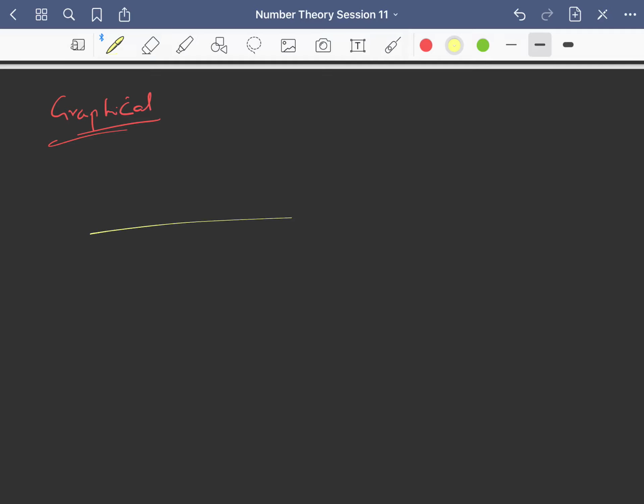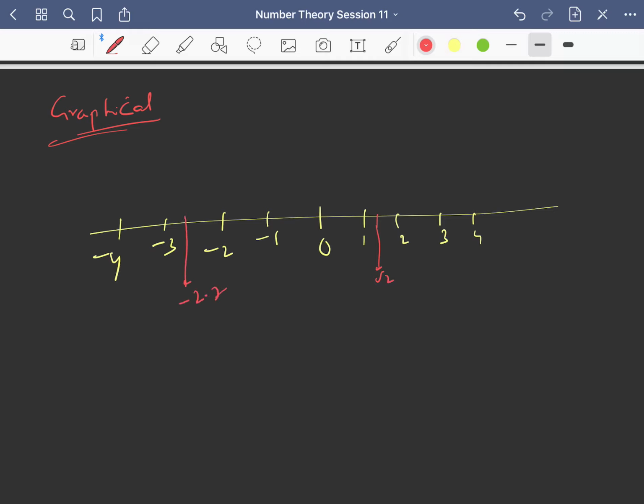All of you, I think you know what a number line is, right? We have 0 in the center and there are 1, 2, 3, 4, and here there are negative numbers minus 1, minus 2, minus 3, minus 4. If I ask where is root 2, root 2 will be between 1 and 2. So here there is somewhere root 2. Minus 2.7 is here. 3.5 is here. And minus 3.5 is here.